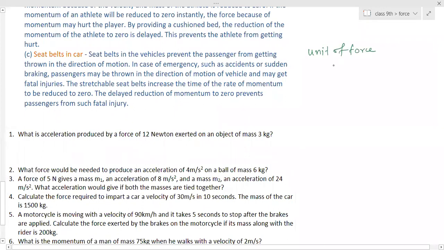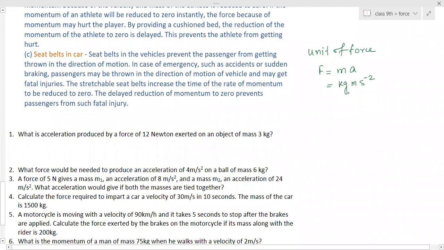Unit of force, last year you have already learned. F is equal to m into a. So unit of mass is kg. Unit of acceleration is meter per second square.